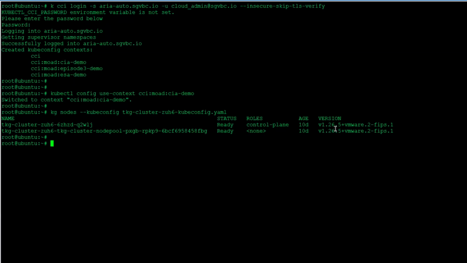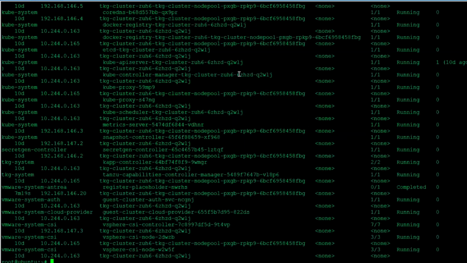We can quickly also check, if you wish, kubectl get pods -A -o wide with this particular kubeconfig file once again, to see all the pods that are running. Excellent, tons of them. We are able to access the cluster and consume it. We can create the services, deployments, and things like that. So you can use all the CLI commands here.